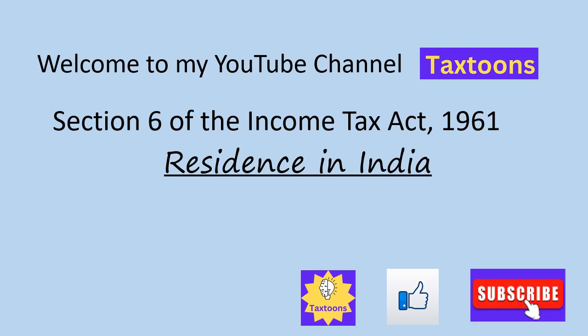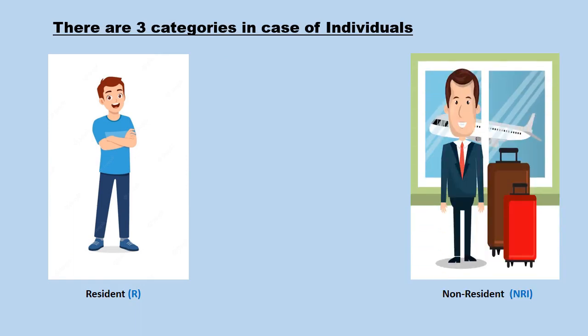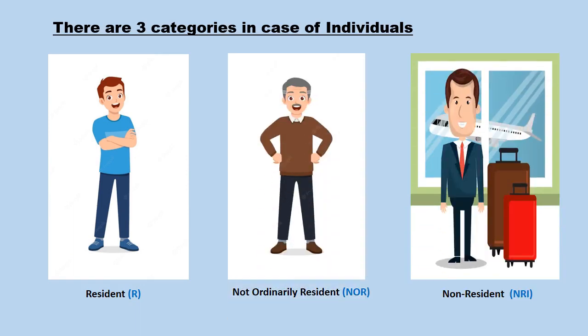Let us begin. There are three categories in case of individual: resident, non-resident, not ordinarily resident. Begin with resident, section 6, subsection 1.